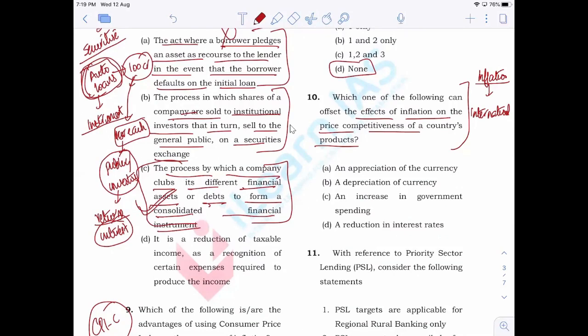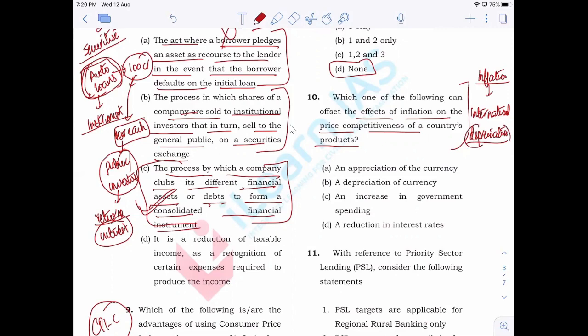But at the same time, even though there is inflation, the impact of inflation can be offset by depreciation in currency, without them having to increase their prices to make profit. They will get better returns due to depreciation of currency. I'll give you an example.